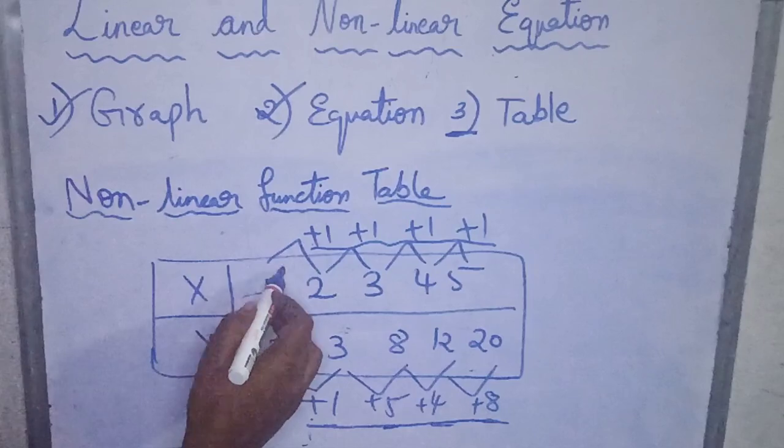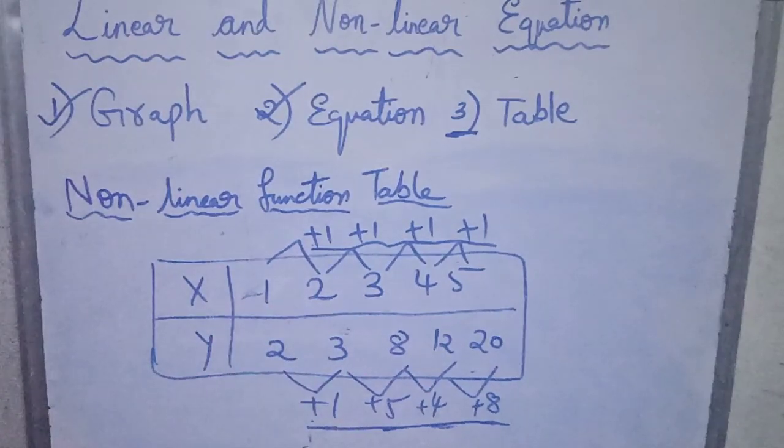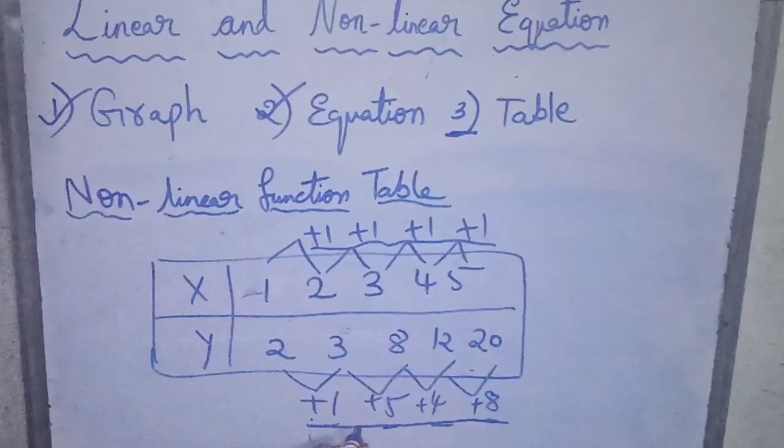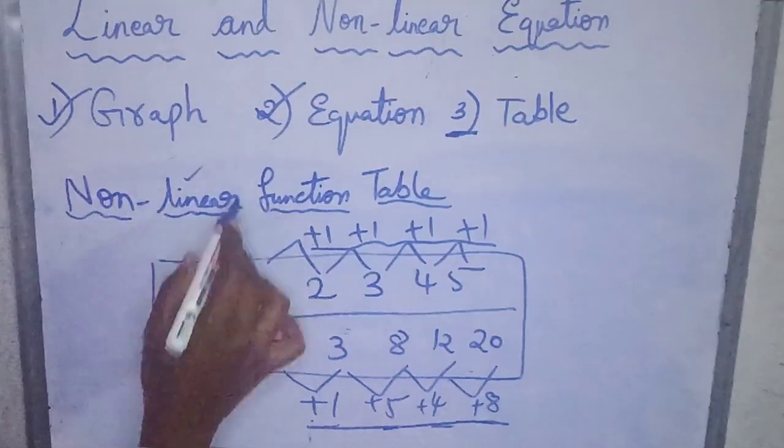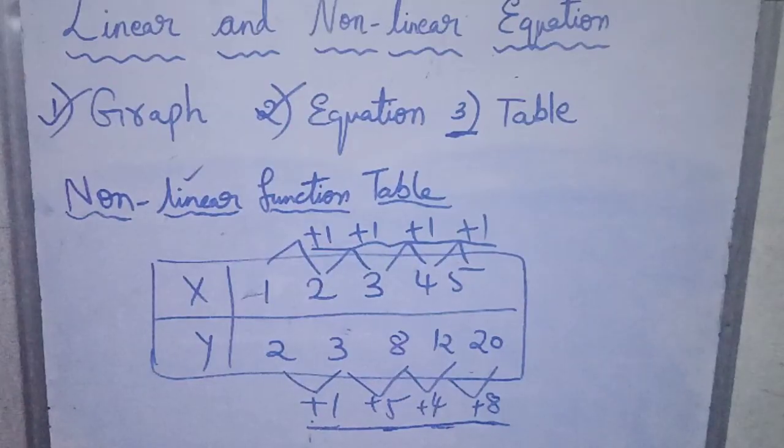So if any one axis is changing differently, with a difference in the rate of change, then it is called a nonlinear function. X value's rate of change is constant, but y does not have a constant rate of change. So it is called a nonlinear function.